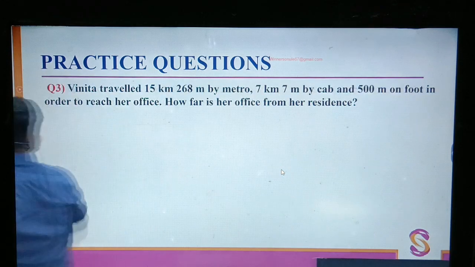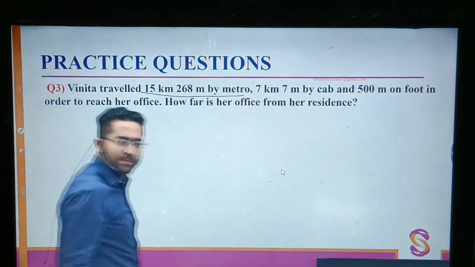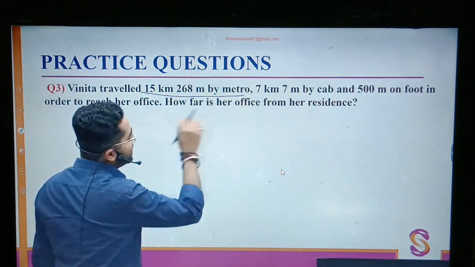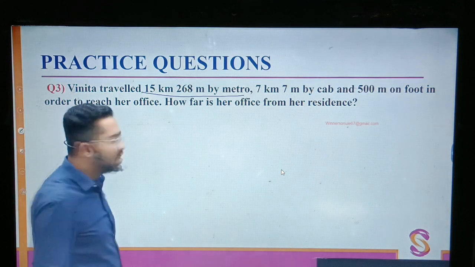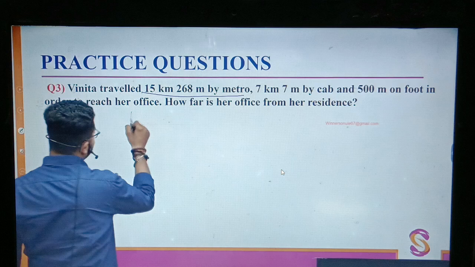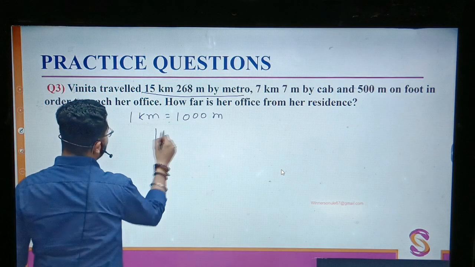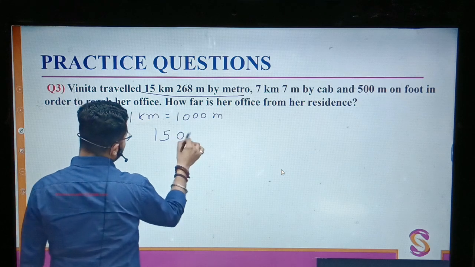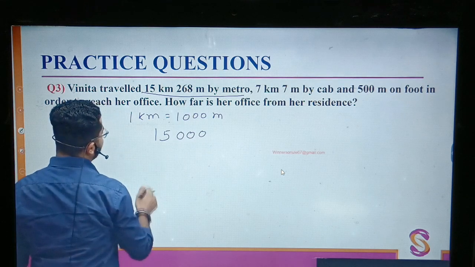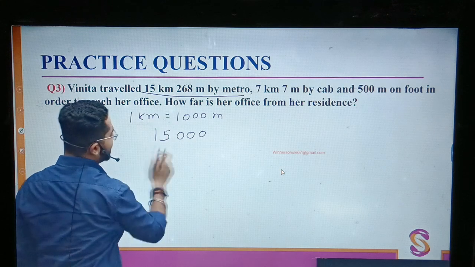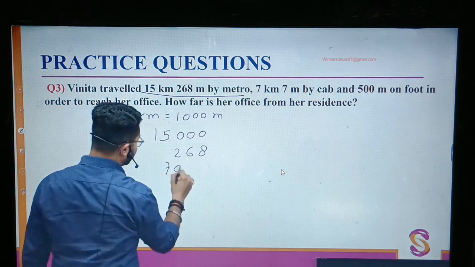2 more questions left. Vinita traveled 15 kilometer 268 meter by metro, 7 kilometer 500 meter by cab and on foot to reach her office. How far is her office? So in 1 kilometer there are 1000 meter. So in 15 kilometer she used 15,000 meter. Then 268 meter. And 7 kilometer means 7,000 meter.